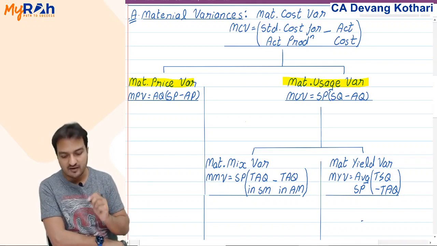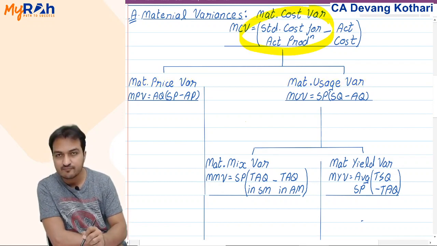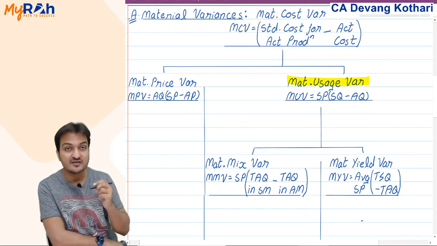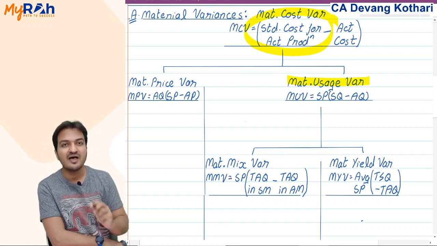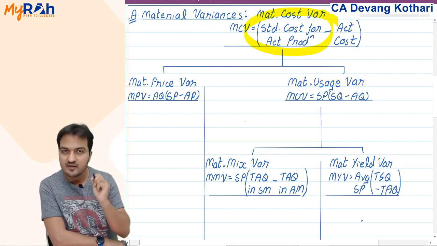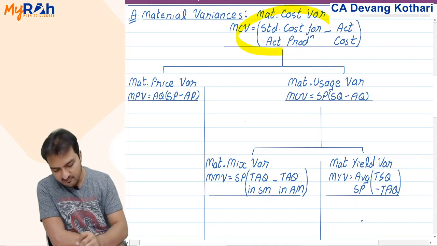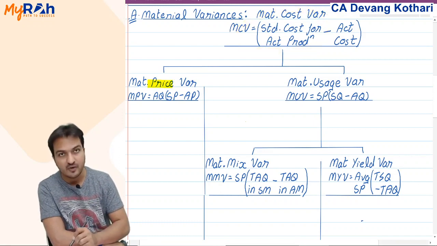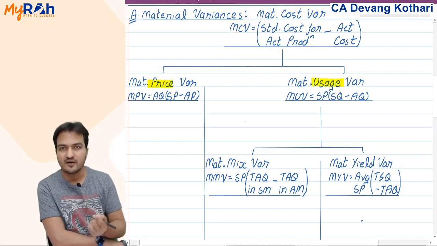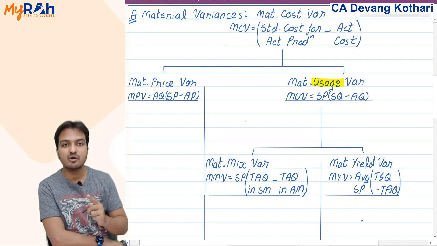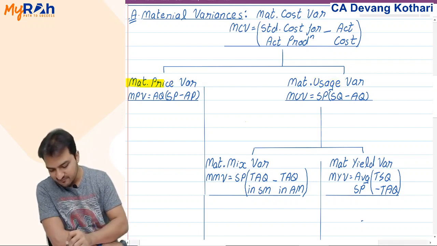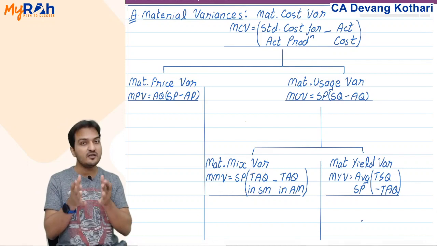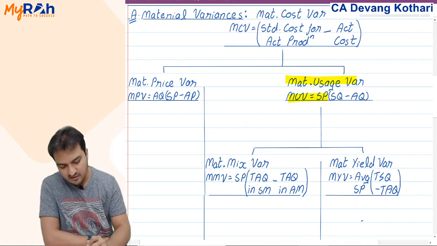Price variance indicates how much of this extra cost happened because I paid more price, and usage variance indicates how much of this extra cost happened because of extra quantity used. So look, if my total material cost has exceeded, it might be either because I paid more price or because I used more quantity. The extra cost because of extra price paid is called material price variance. This is the interpretation. And the extra cost because of extra quantity used, consumed, is called material usage variance.